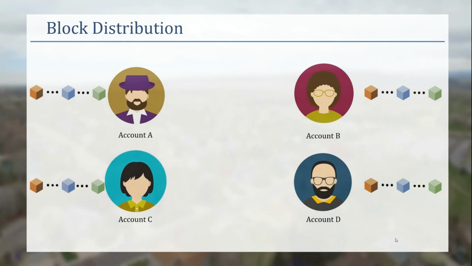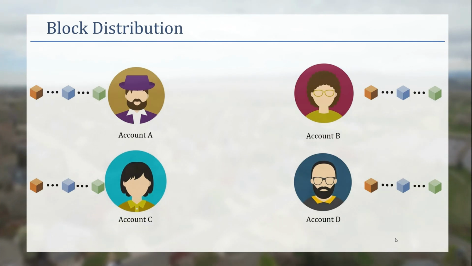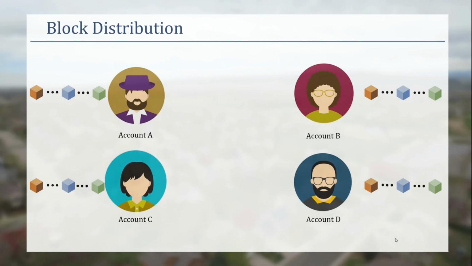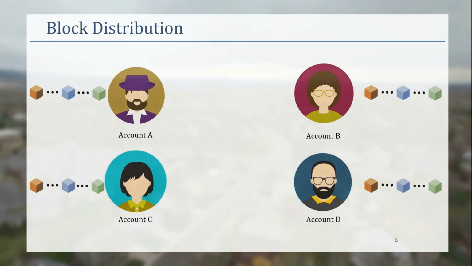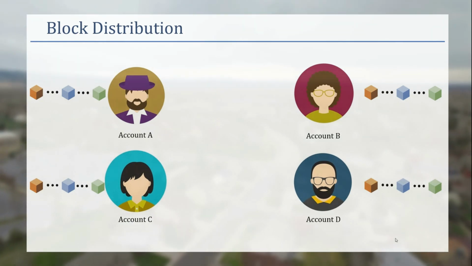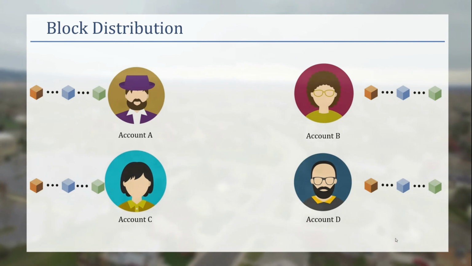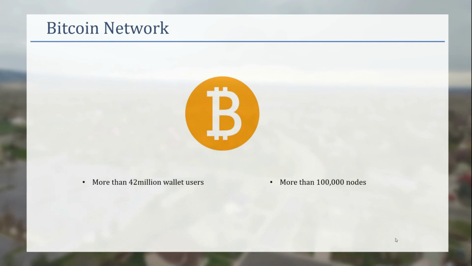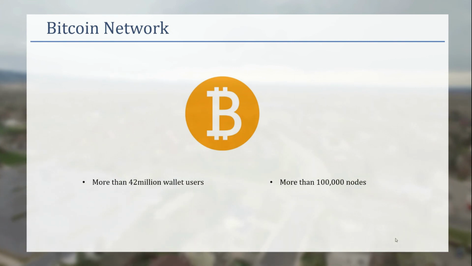And as you can see, in this Bitcoin network you have more than 42 million wallet users currently and more than 100,000 nodes. So compromising all of these people into one of your false transactions, once you update your transaction, is very difficult, and you would need to compromise at least 51% of the network, which is pretty difficult and time-costly. That's why making any transaction on the blockchain is more secure.